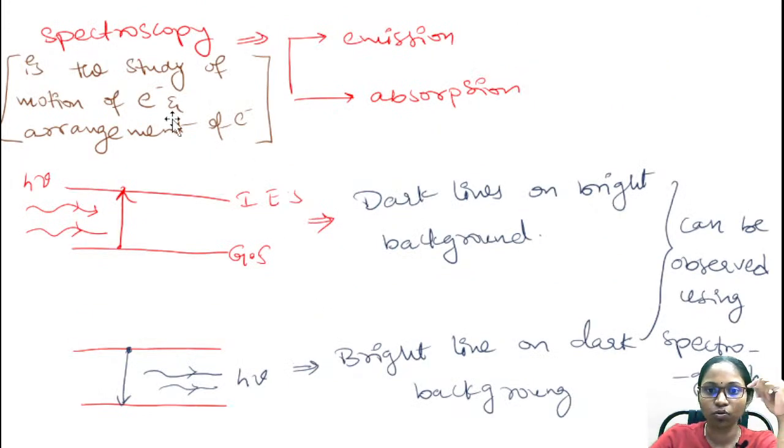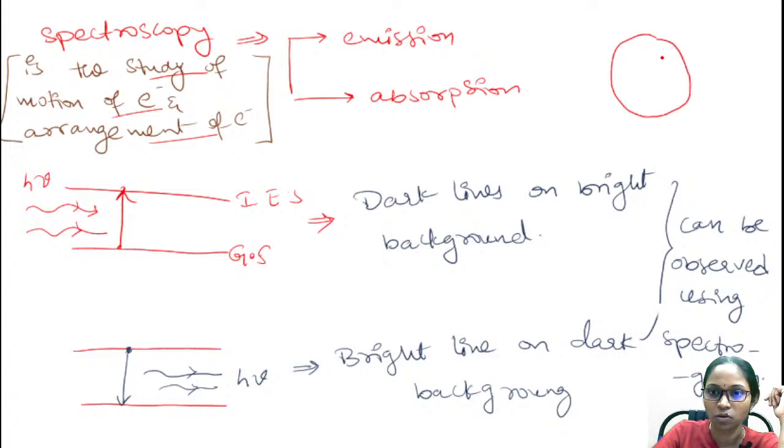Coming to spectroscopy, what is spectroscopy? Spectroscopy helps us to study the motion of the electrons and the arrangement of the electrons.